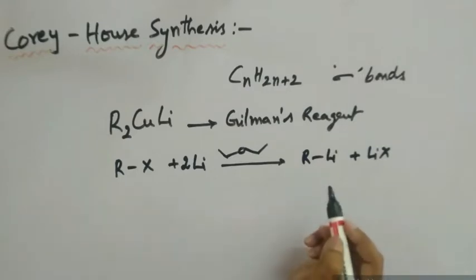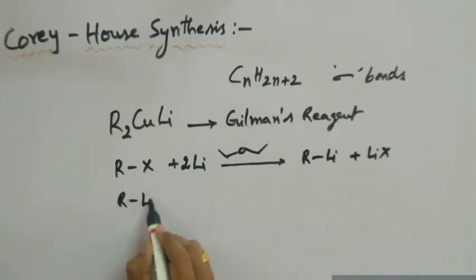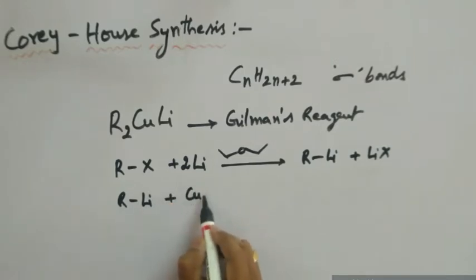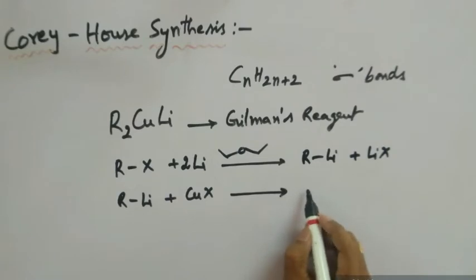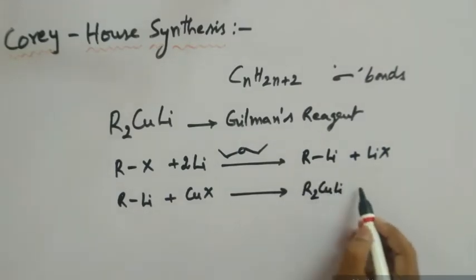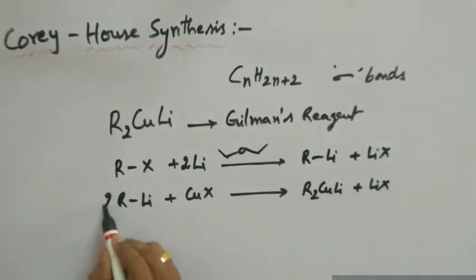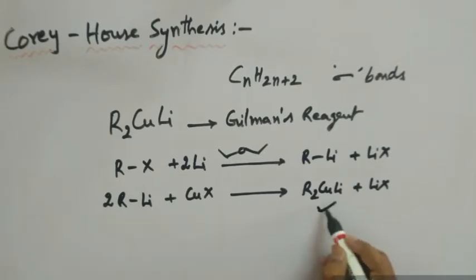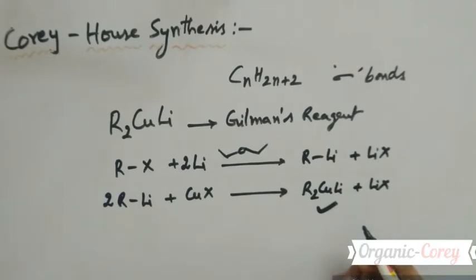So the alkyl lithium so obtained will be made to treat with cuprous halide to get the Gilman's reagent, namely R2CuLi, plus LiX as the byproduct. For this, I need to take 2 moles of alkyl lithium compound. So this is the Gilman's reagent, which is very useful for the preparation of alkanes using Corey-House synthesis.